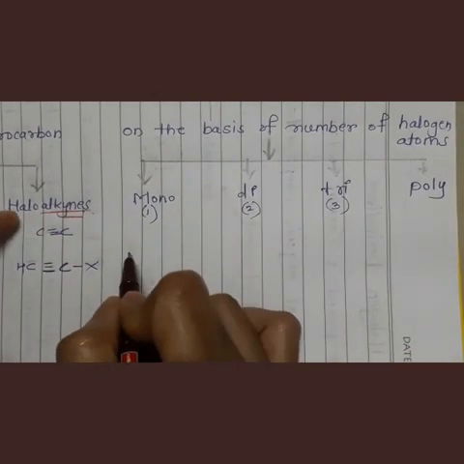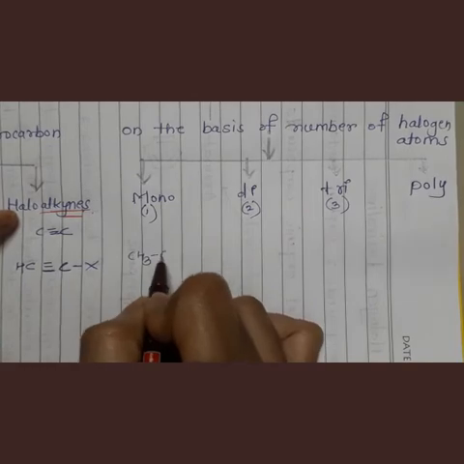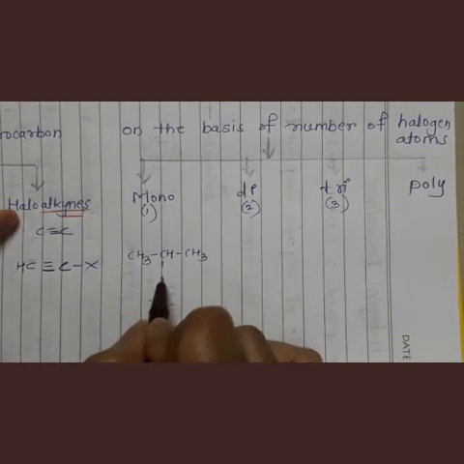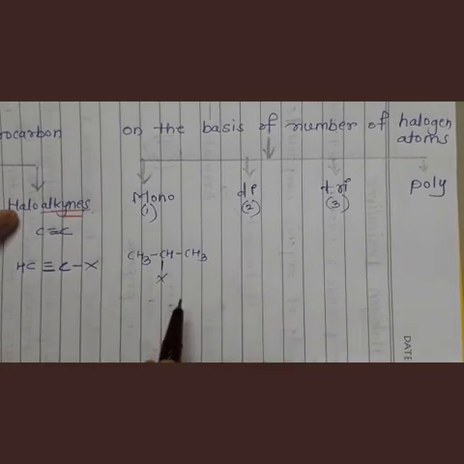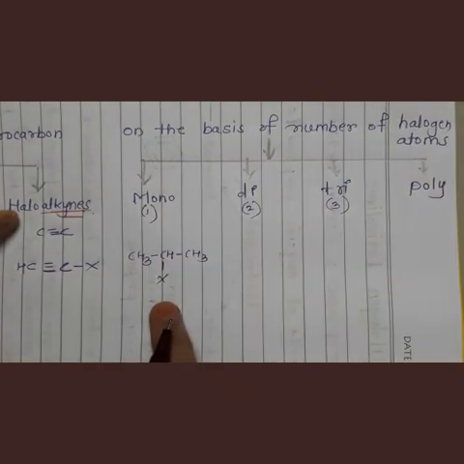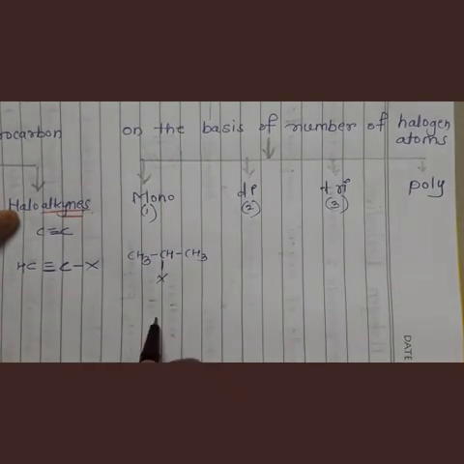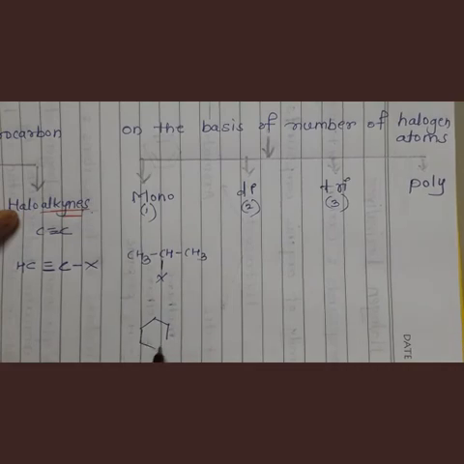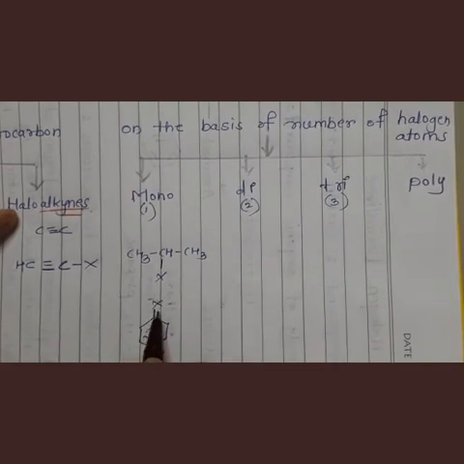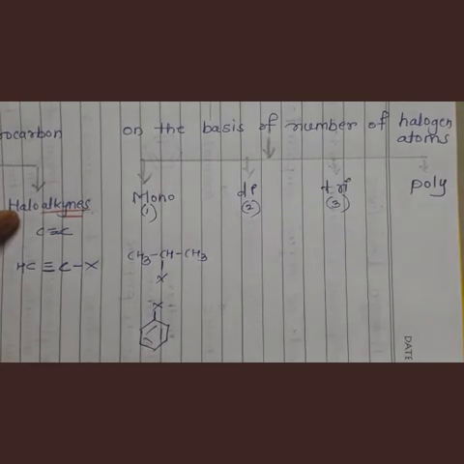Suppose CH3, CH, CH3 and here one hydrogen atom is replaced by halogen. Now how many halogens are here? Only 1 halogen is there. That means it is a monohalogen compound. One more example you can see. Suppose a benzene ring is there and one hydrogen atom is replaced by halogen. So this is also a monohalogen compound.